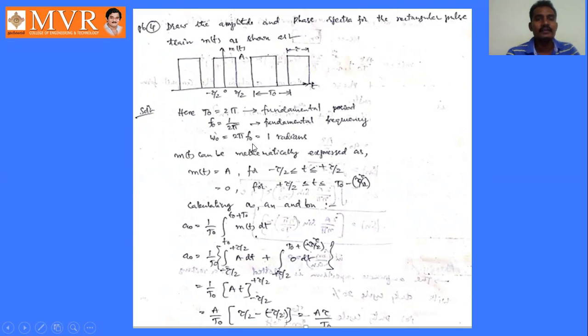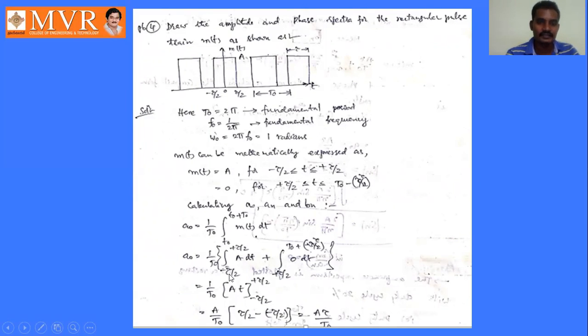Initially we have to write the mathematical expressions. If you write these expressions correctly, then the problem will be easy. So here m of t is written as A from minus tau by 2 to tau by 2, it's clear. And it is 0 from tau by 2 to this value. What is this value? This total value is T naught. To get this value, it is the total value minus tau by 2. So T naught minus tau, right? So like this we will write the expressions first. After that the problem will be easy.